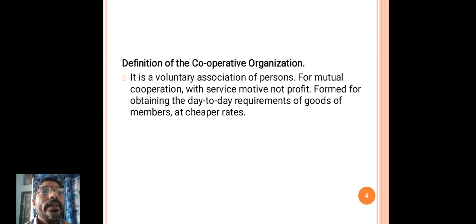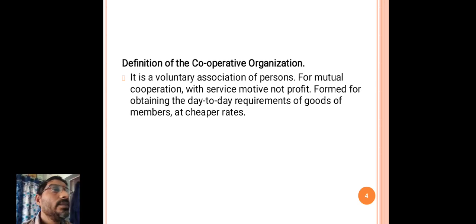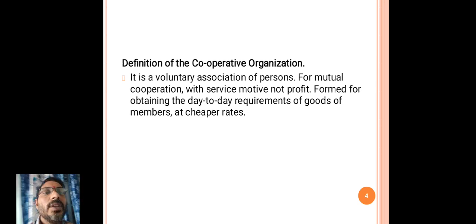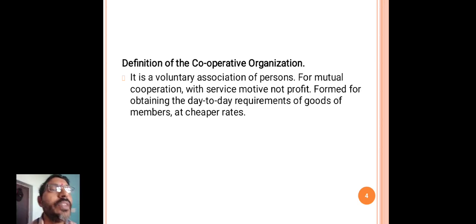The organization which works to earn profit comes under trading organization.